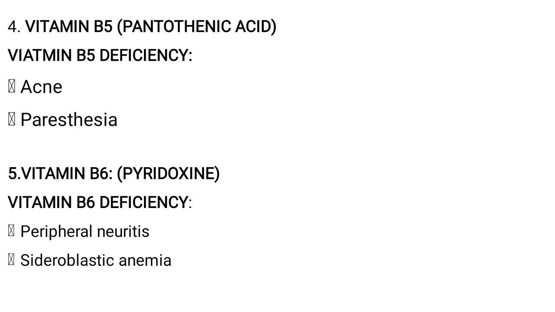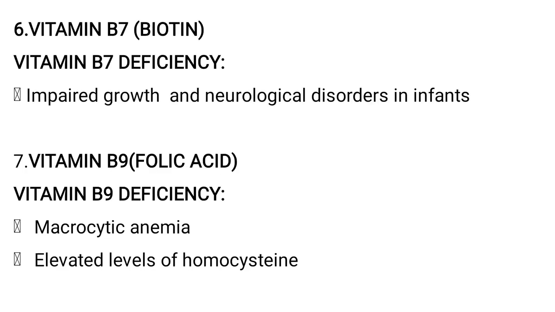Vitamin B5, it is also called as pantothenic acid, and its deficiency leads to acne and paresthesia. Vitamin B6, another name is pyridoxine, and vitamin B6 deficiency leads to peripheral neuritis and sideroblastic anemia. Coming to vitamin B7, it is also called as biotin. So biotin deficiency leads to impaired growth and neurological disorders, mainly in the infants. It does not cause any problems in the adults.